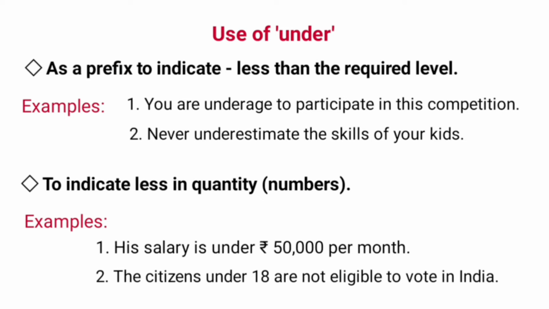Under is used to indicate less in quantity, which is in numbers. It denotes less than or younger than. Examples: his salary is under 50,000 per month. The citizens under 18 are not eligible to vote in India. In the first sentence, under means less than, and in the second, it means younger than.